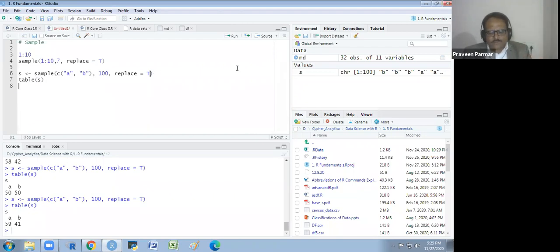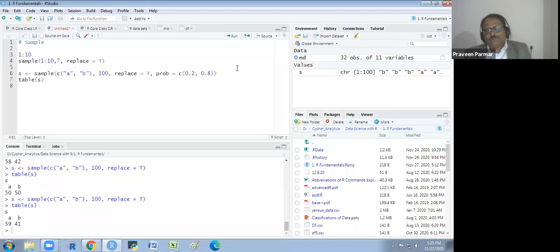Now if I want A only 20% of the time, and B 80%, near about, I will write the prob argument in vector format: 0.2 for the 20%, and for the second one, B, I want 0.8.